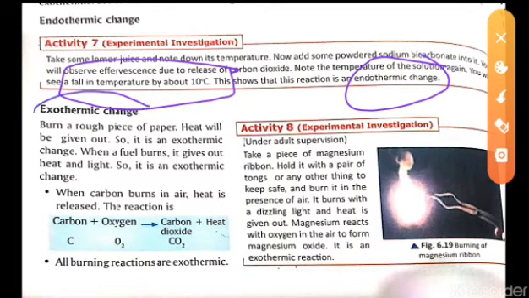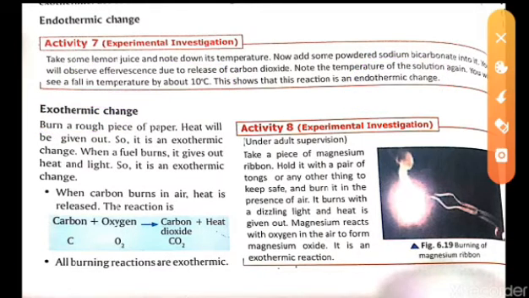Now in the case of an exothermic change, anything that we burn, when heat is released, is called an exothermic change. Just like burning a piece of paper, heat will be given out, so it is an exothermic change. When a fuel burns, it gives out heat and light. So as I have told you, anything that burns gives us heat and light. So this is the exothermic change.